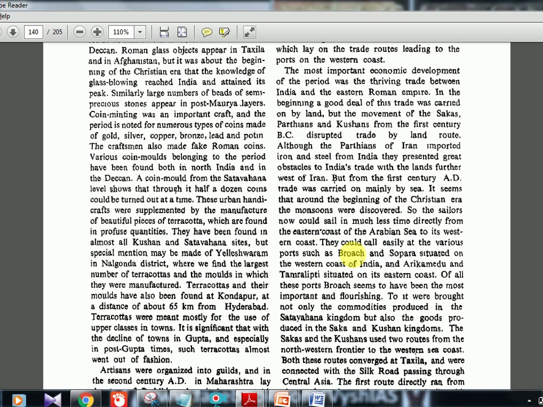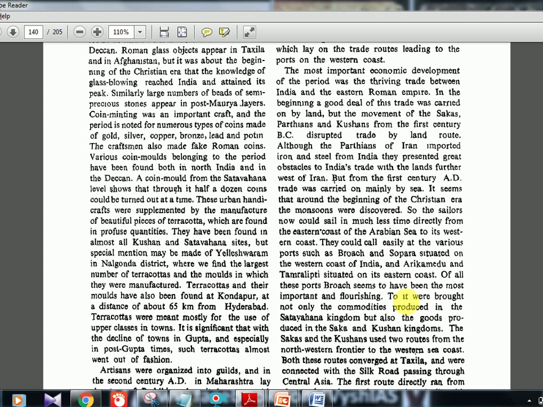Now, important ports are Bharuch and Sopara, situated on the western coast of India. That map which was there, it will be there. Try to find out these places in order. History optional students have to definitely know the location of each and every place mentioned in every textbook. Any textbook, ancient, medieval, modern, every place you should know at least a 2-line description about it, because there is a 50-mark map question in every history optional paper, and it's a mandatory question also, you cannot skip it.